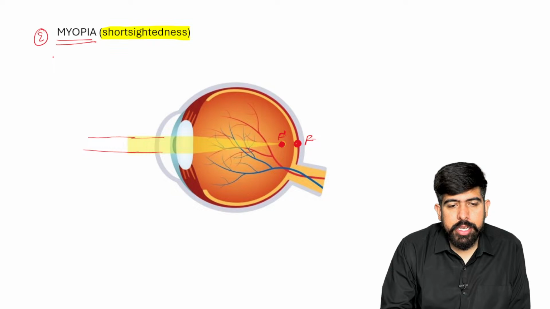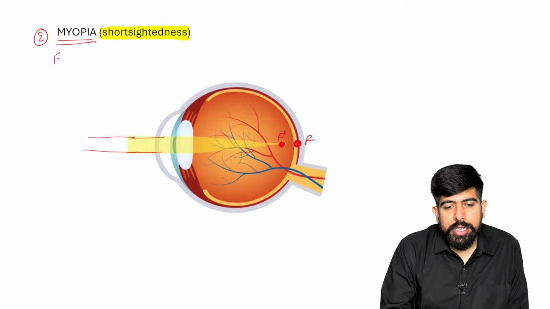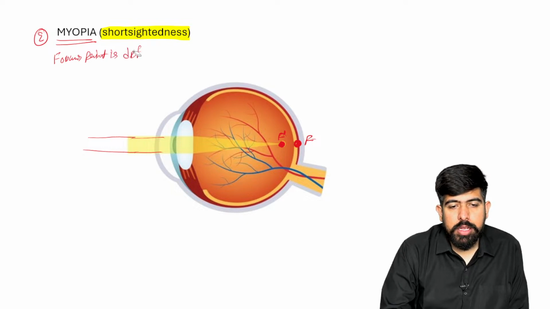So what is this here? The focus point is before the retina.